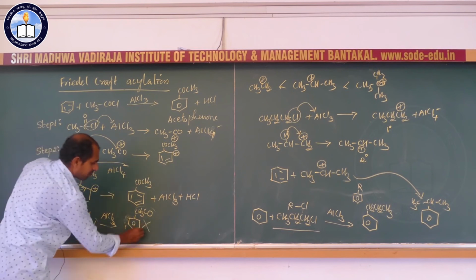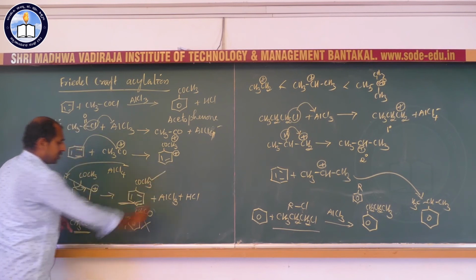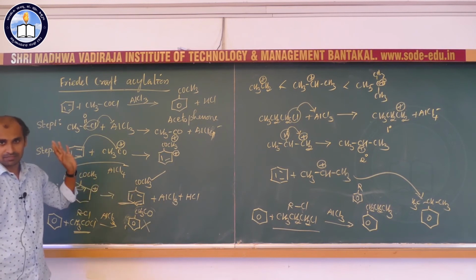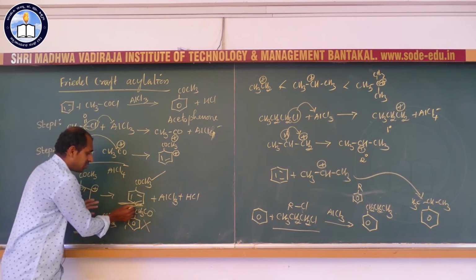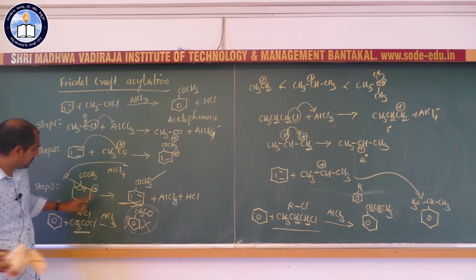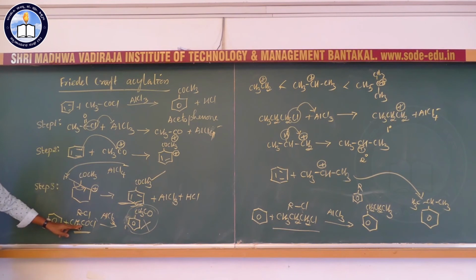The other answer is wrong. So be careful when you take acetyl chloride: the bond forms between benzene and the carbonyl carbon of acetyl chloride, giving acetophenone.